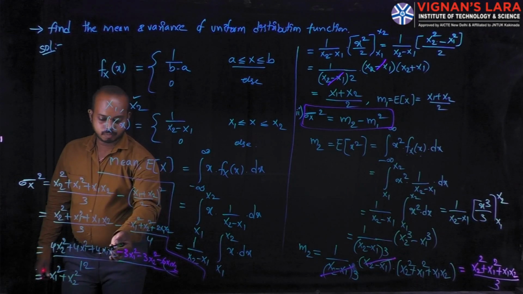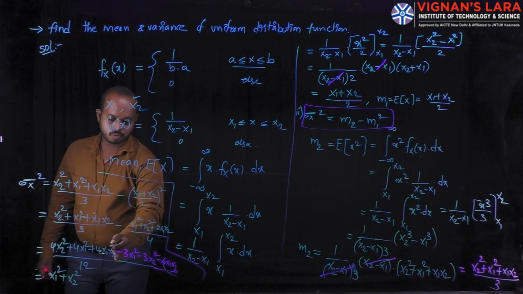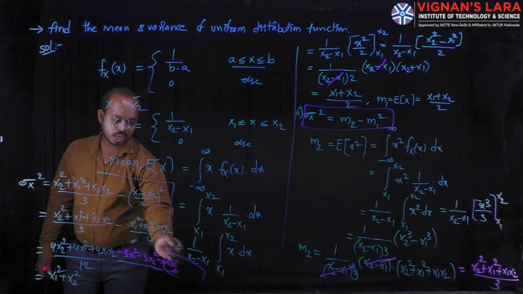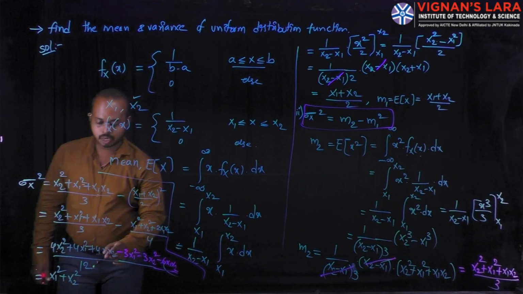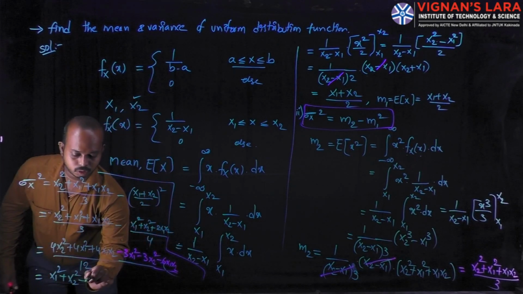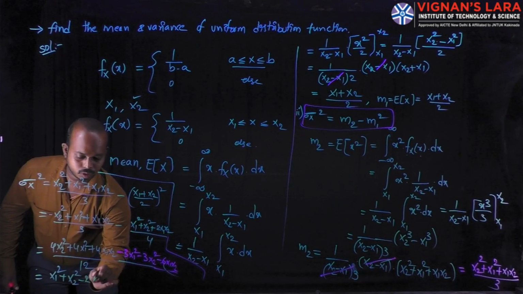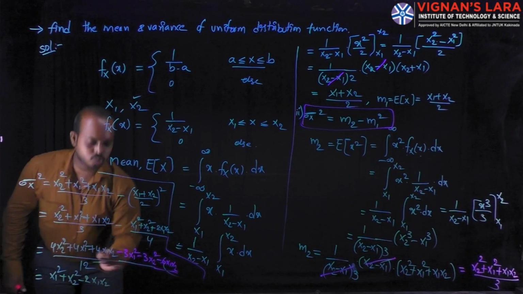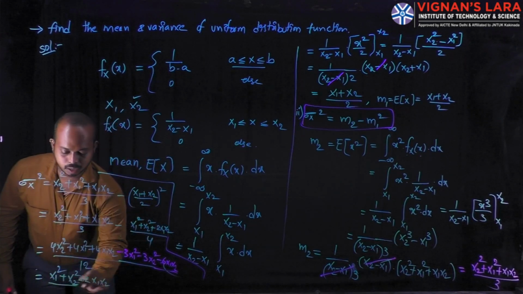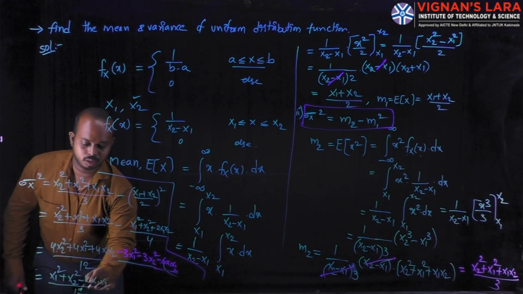The third term is x1 x2: 4x1 x2 and minus 6x1 x2. From these two terms you can write minus 2x1 x2, whole divided by 12.